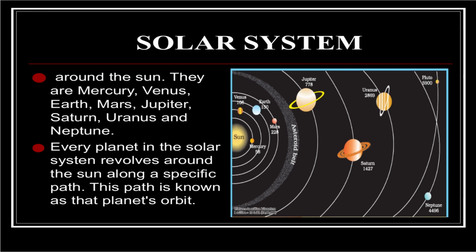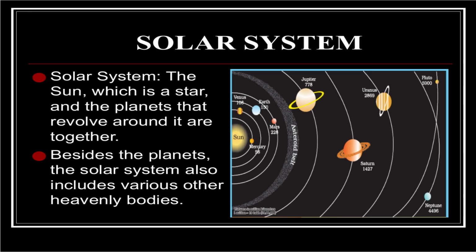They are Mercury, Venus, Earth, Mars, Jupiter, Saturn, Uranus and Neptune. Every planet in the solar system revolves around the Sun along a specific path, and this path is nothing but a planet's orbit.